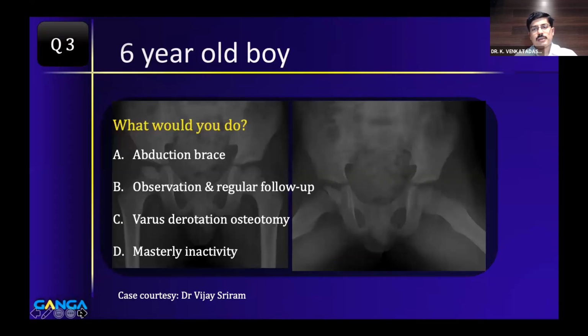What would you do for this child? Option A is abduction brace. Option B is observation and regular follow-up. Option C is varus derotation osteotomy. And option D is masterly inactivity. This is one of the important terms which we learned when we were doing post-graduation. Masterly inactivity.